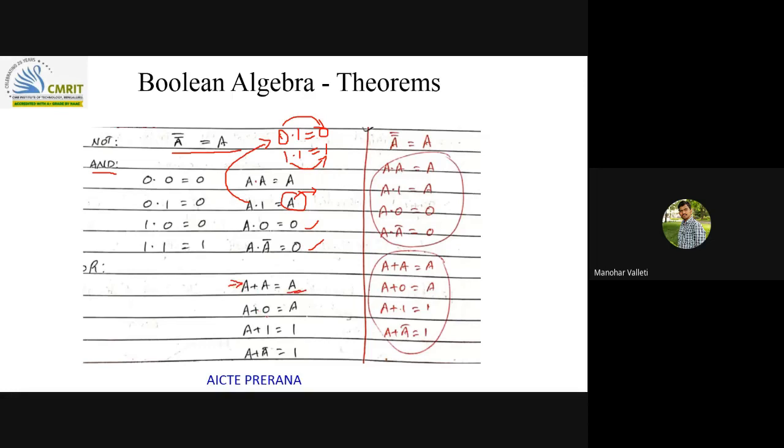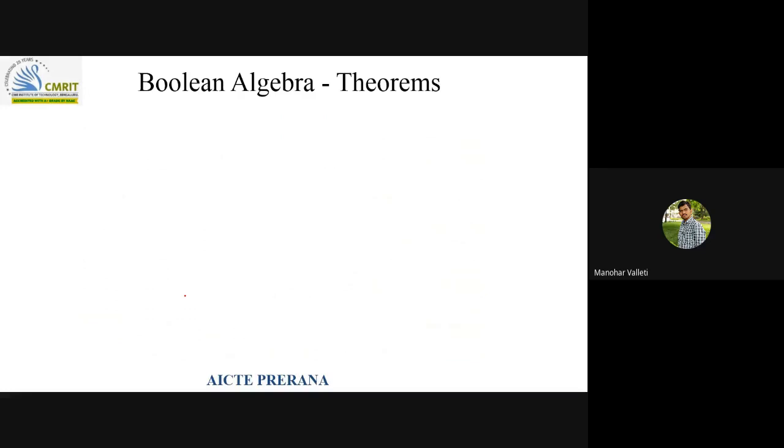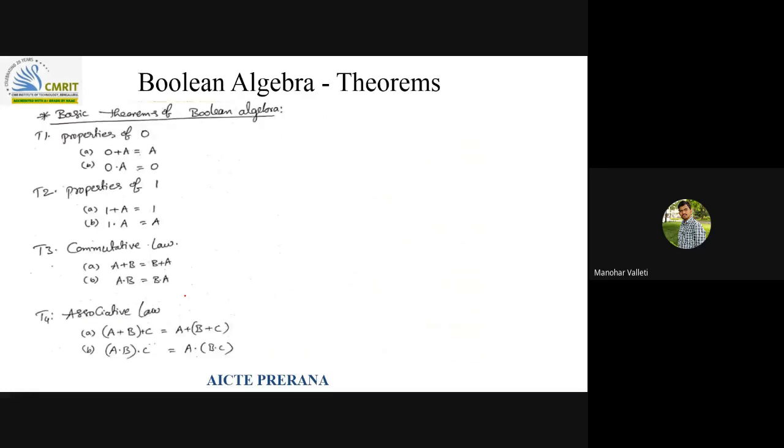A plus 0, if 0 is there, output depends on A during the plus operation. If A is 0, output is 0, A is 1, output is 1. That's why A plus 0 is A. Same way A plus 1 is 1. So these theorems, if you put them in a table, property of 0 and property of 1, we already discussed.